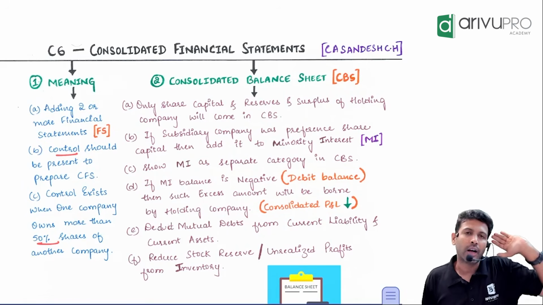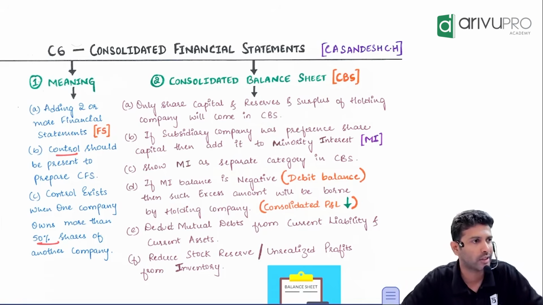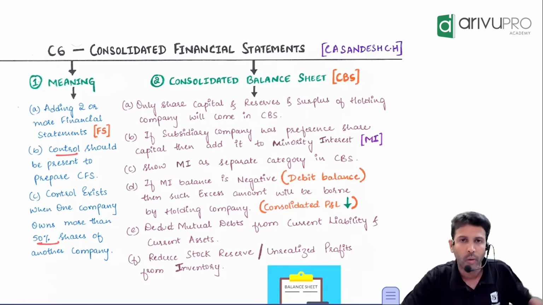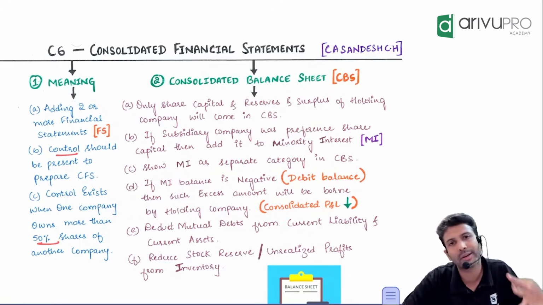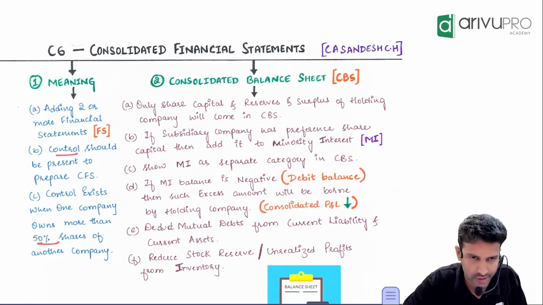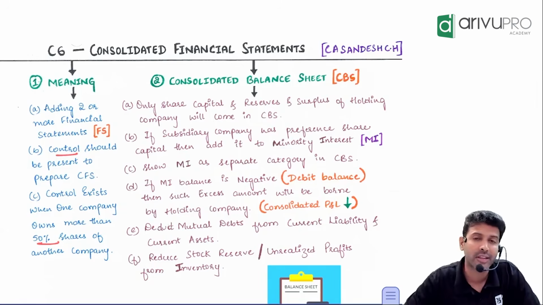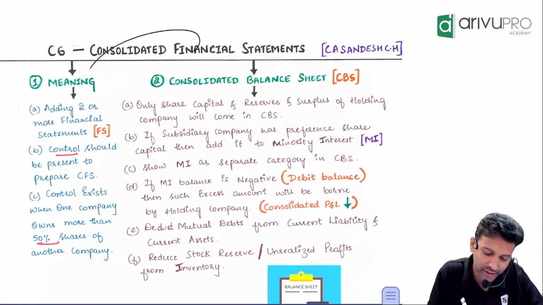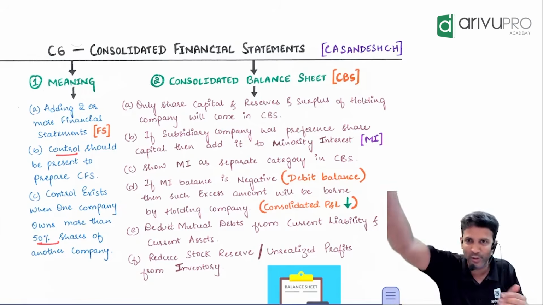Right. So first, there are three consolidations in our syllabus. One is holding company, subsidiary company consolidation. One is investor and associate company consolidation. Another one is joint venture consolidation. Among these three, the most important in the inter syllabus as well as in the CA final syllabus, hands down, is consolidation. So this particular consolidation will stay with you at CA final also.